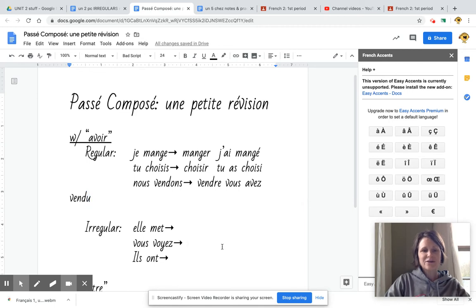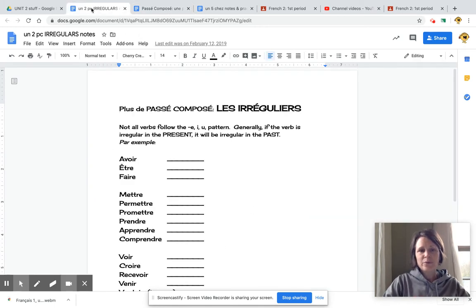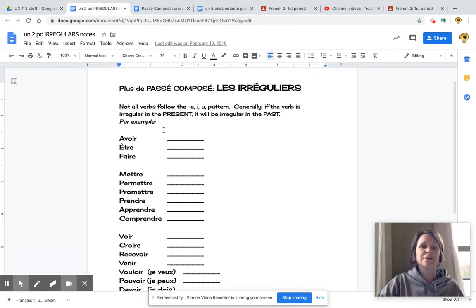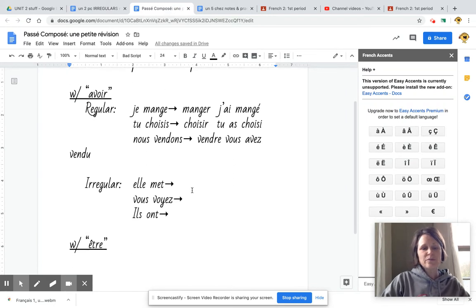Okay, getting into the irregulars. So back when we were at school, we did a note sheet that looked like this. You should have this in Unité 2.1. This will give you the list of all of those irregular past participles. But just to do three of them here for you very quickly. Okay, elle met, that comes from the verb mettre. And when we have that in the passé composé, once again, I'm using the verb avoir. So elle a mis. Mettre changes into mis.